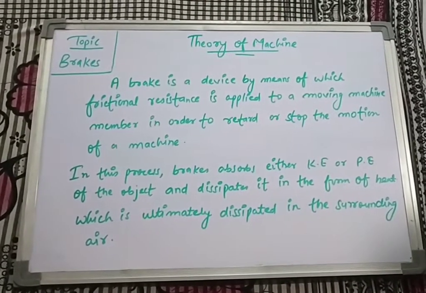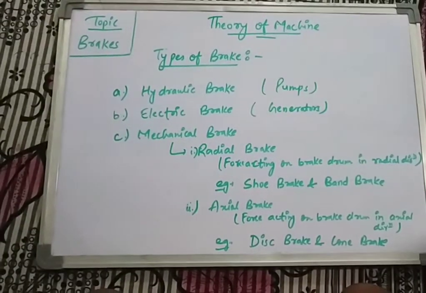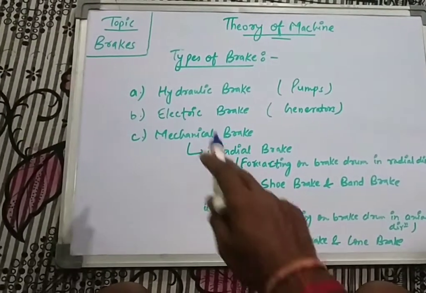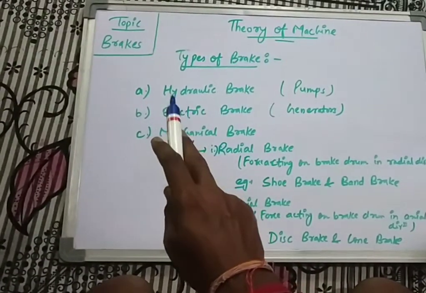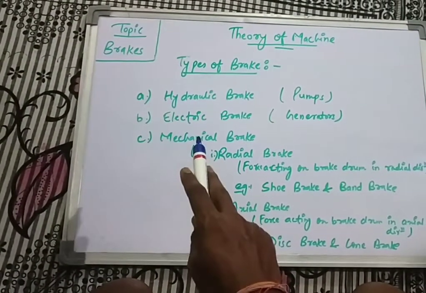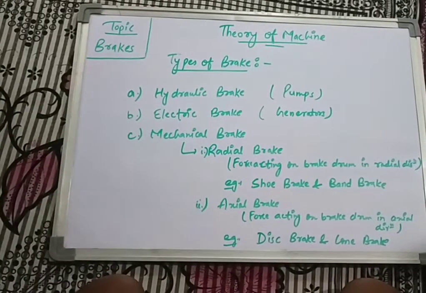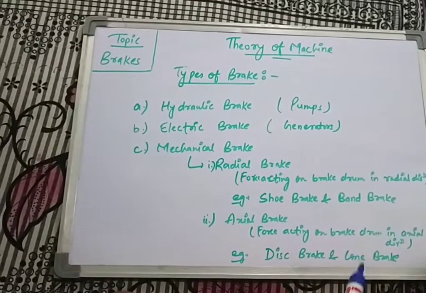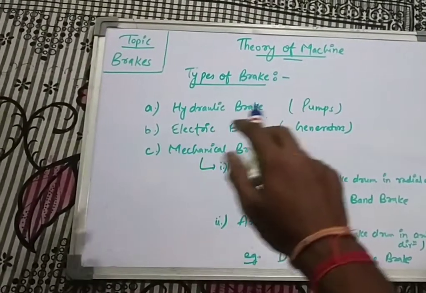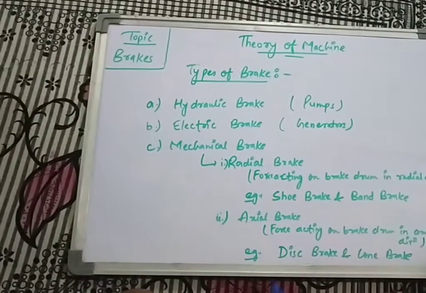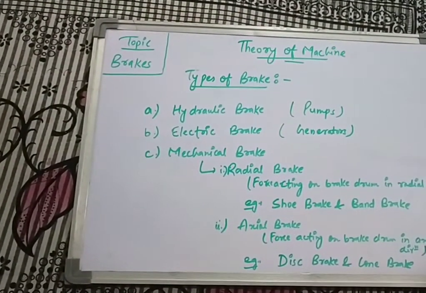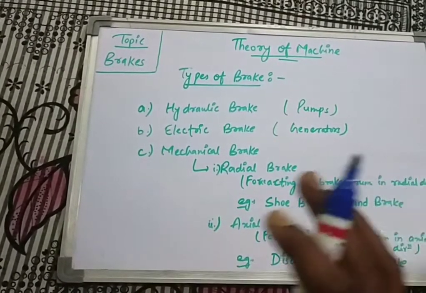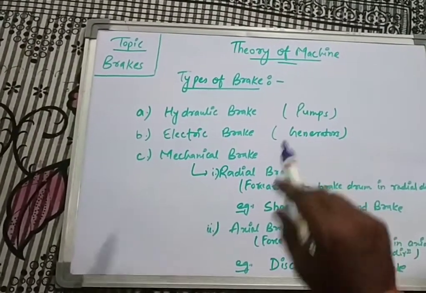Now we will discuss the types of brake. The next topic is the types of brake that are being used. Brakes are mainly classified into three types. The first one is hydraulic brake, the second one is electric brake, and the third one is mechanical brake. Hydraulic brakes are those where hydraulic fluids are used to apply the brake, and an example of that is pumps. The electric brake is one in which an electric current is applied for the application of the brake. An example for that is the generator.